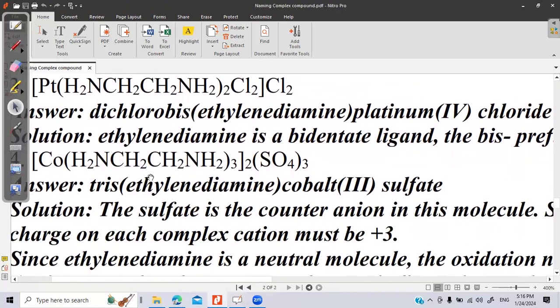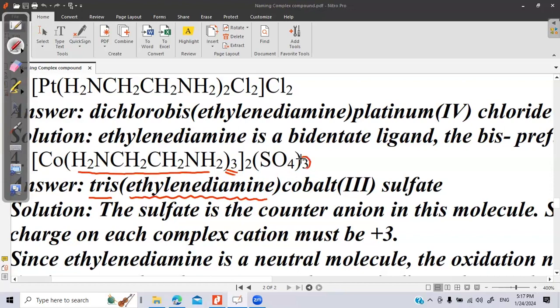Again, this is the cationic complex. Ethylene diamine. Again, how many are there? There are three. So for three ethylene diamine, we will use the word tris. So the name is tris ethylene diamine cobalt. What will be the charge on the cobalt?